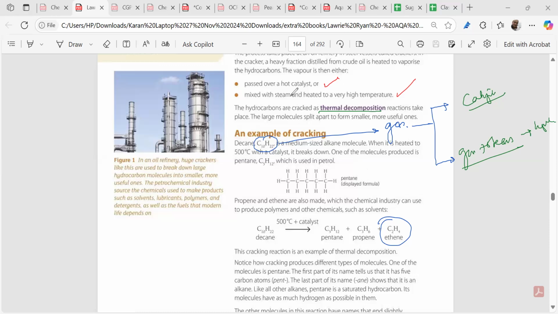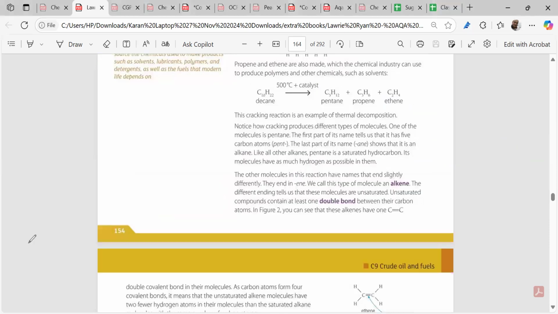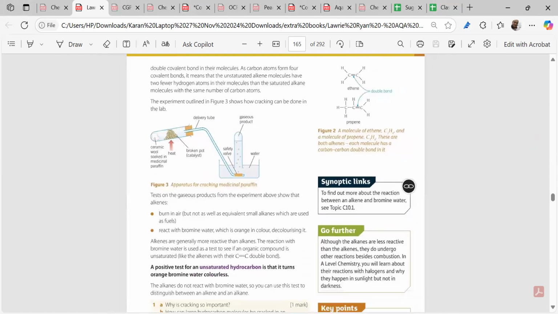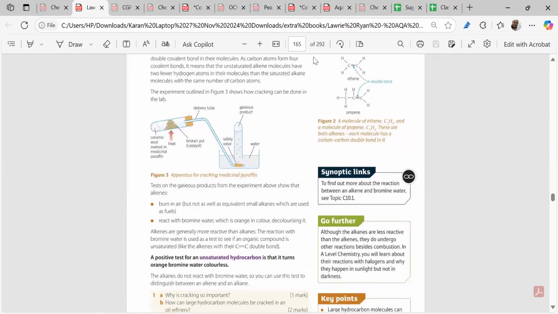Orange to colorless. An addition reaction occurs, and the alkene will be tested. So that was all about addition polymerization, condensation polymerization, and cracking, because we need alkenes as a backup.